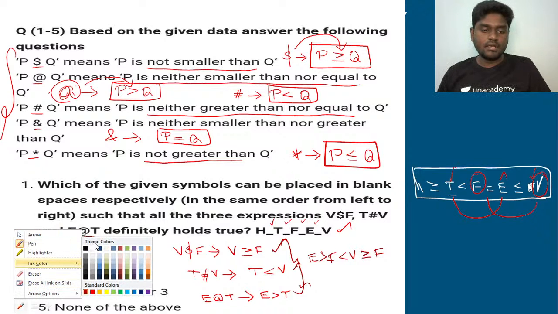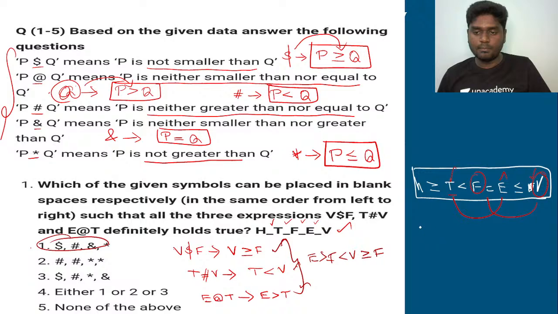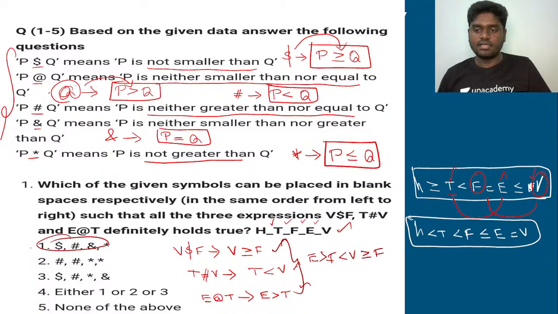So what does it mean? Take the second option and imply. The second option is going to be H. Hashtag means what? Lesser than, right? Hashtag means lesser than, so it's going to be H lesser than T lesser than F, right? And then asterisk means it's going to be lesser than or equal to E, and then 'and' means it's going to be equal to. That's it, very simple guys.